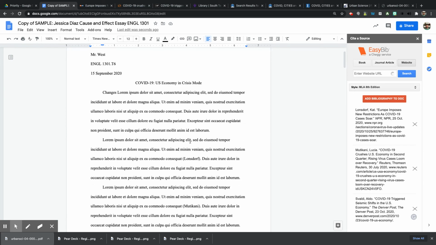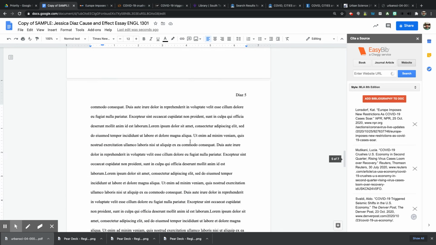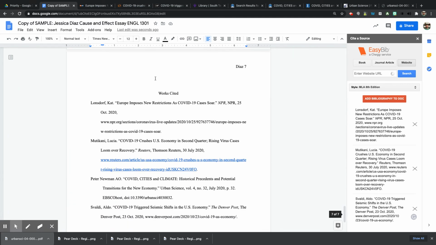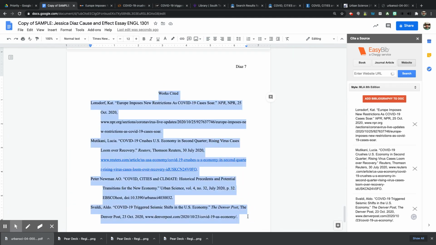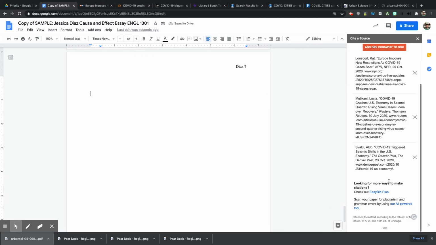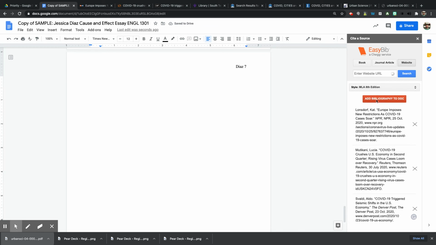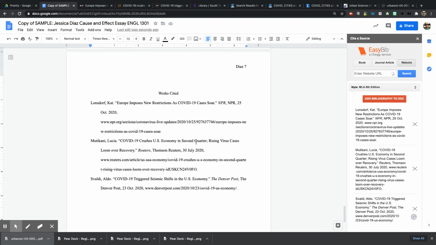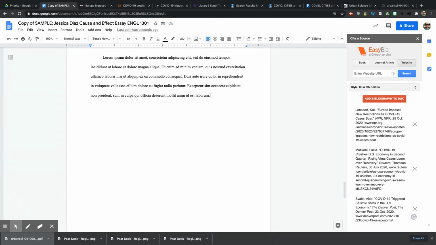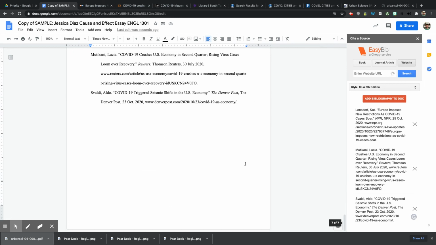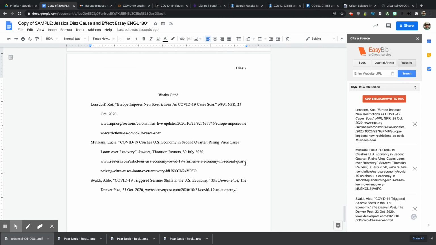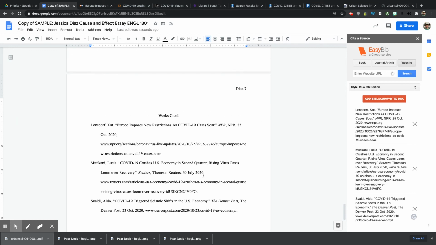But the other cool thing is, say you want to add more sources to your paper for some reason, you can always delete this, and you can continue adding sources to your bibliography as you're writing your paper, and then you can still click Add Bibliography to Document. And if you already have that page break inserted after your final period of the paper, the final punctuation mark, it'll automatically put it on a separate page, okay? And once again, if you have any questions, feel free to ask me.